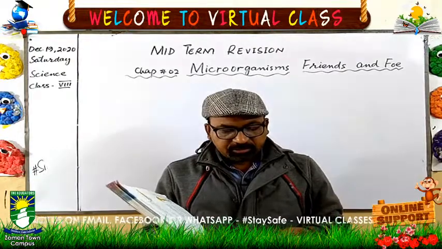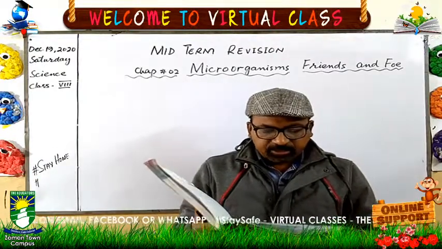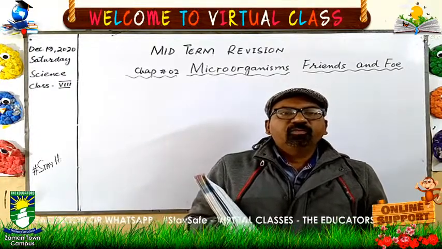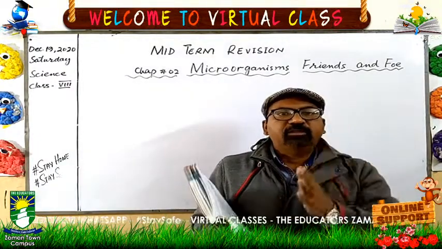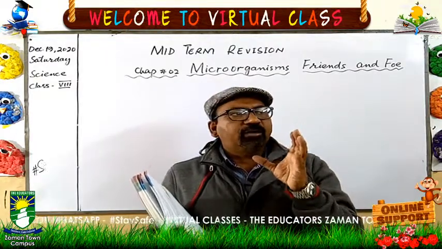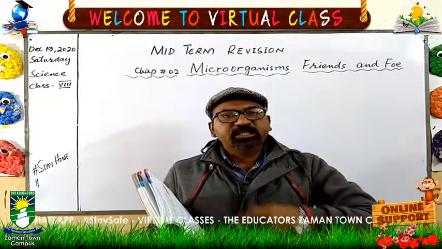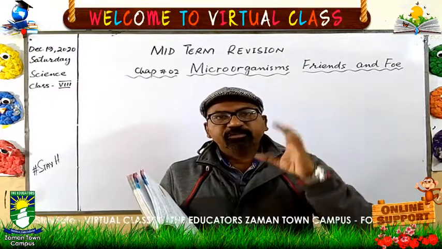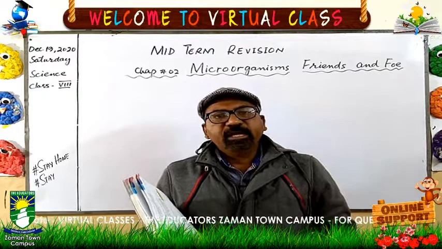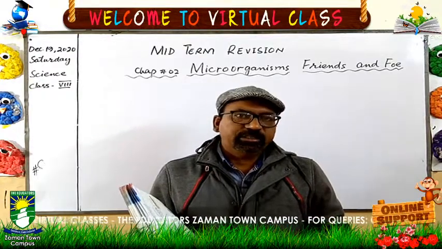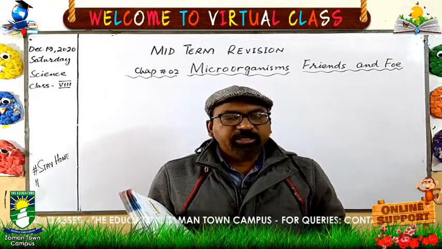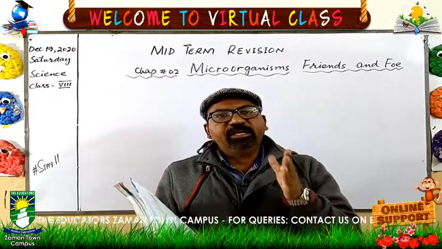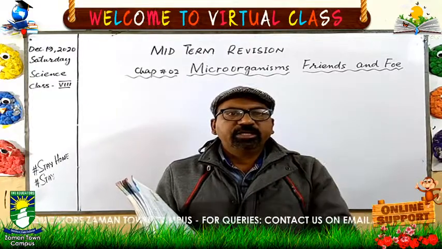The other use of bacteria is that some bacteria break down cellulose. Cellulose is a material present around the cells of plants. Cellulose cannot be digested, but in the animal's body, bacteria break down the cellulose and help in digestion in different animals.